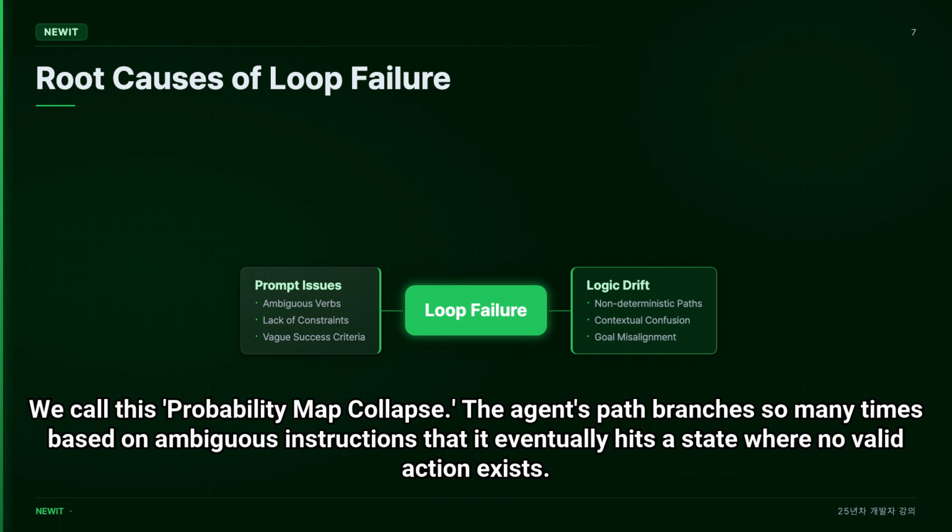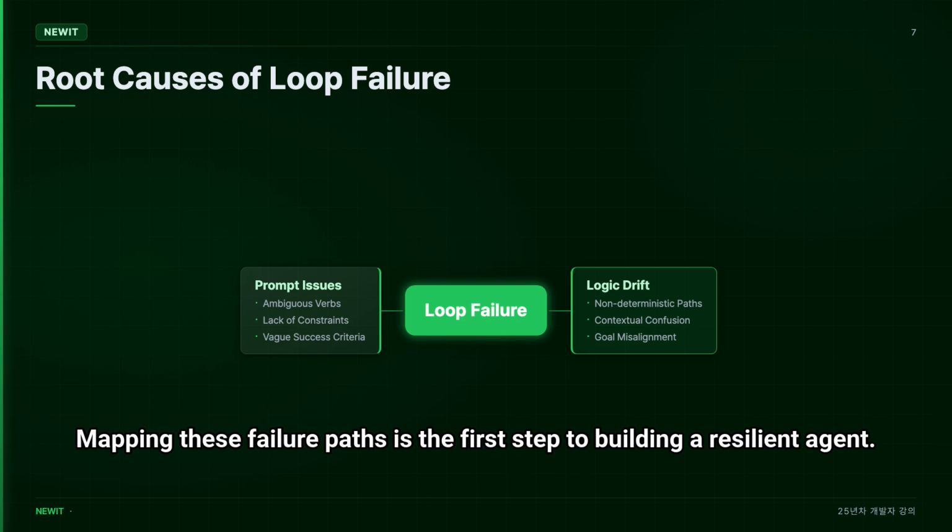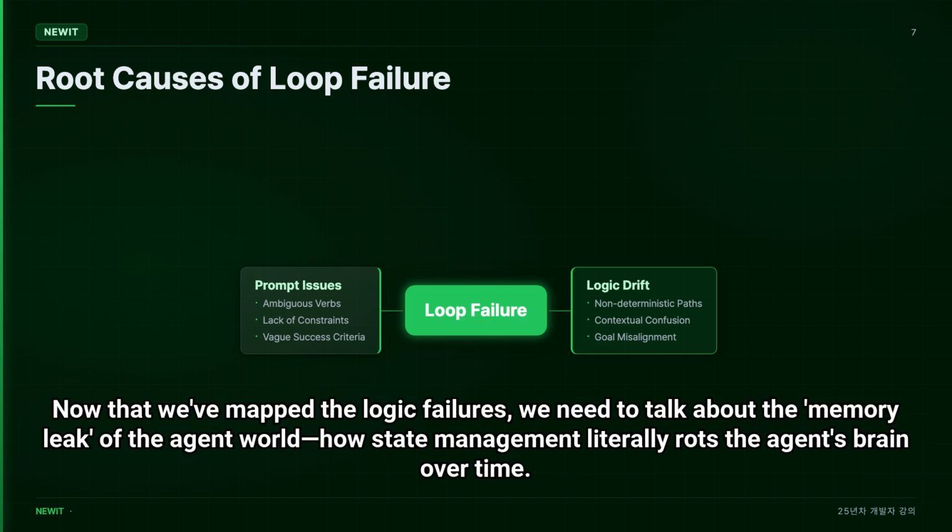We call this probability map collapse. The agent's path branches so many times based on ambiguous instructions that it eventually hits a state where no valid action exists. Mapping these failure paths is the first step to building a resilient agent. Now that we've mapped the logic failures, we need to talk about the memory leak of the agent world, how state management literally rots the agent's brain over time.